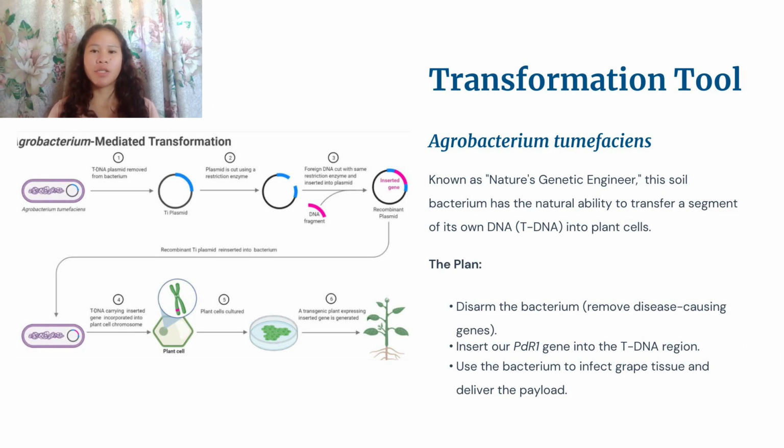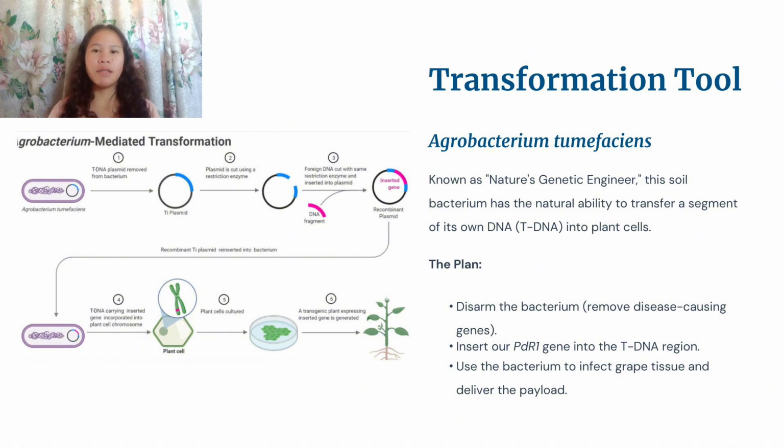Next is to insert the gene of interest. The Ti plasmid is cut using a restriction enzyme. A foreign gene, PDR1 for disease resistance, is inserted into the T-DNA region of the plasmid. This creates a recombinant Ti plasmid. Next is to reintroduce the recombinant plasmid into Agrobacterium. The engineered plasmid is reinserted into Agrobacterium, which now acts as a delivery tool.